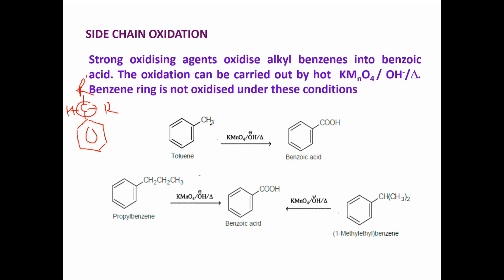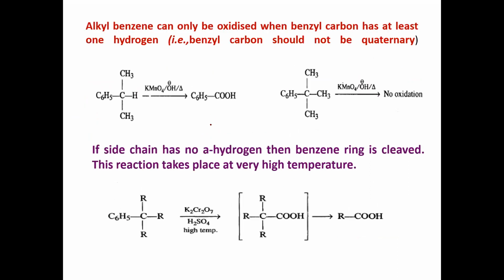So this is how side chain oxidation takes place. You can see one by one. This is called isopropyl benzene, cumene. When it gets oxidized in the presence of KMnO4 in alkaline medium, you will get benzoic acid. Suppose no hydrogen atom is present; you can see here, all are methyl groups. So in this case, no oxidation takes place.